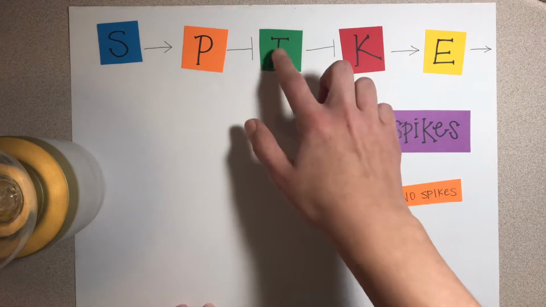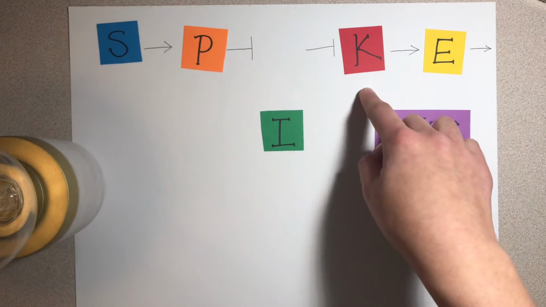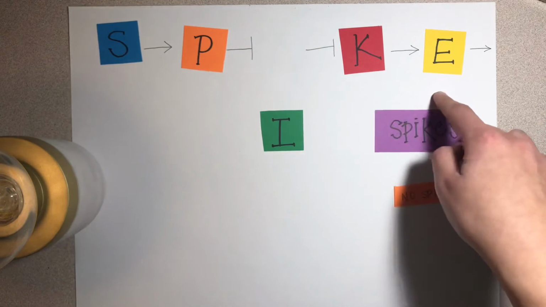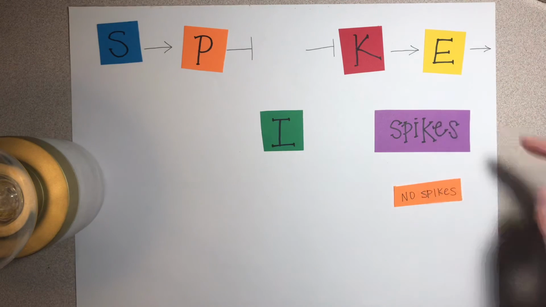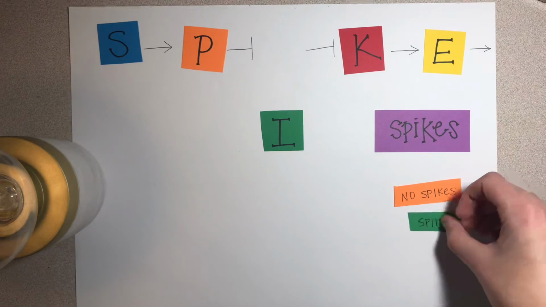In a mutant lacking green, red will not be repressed. The activated red can now activate yellow, which will then activate spikes. This mutant will express spikes.